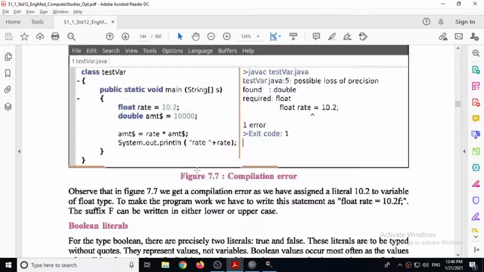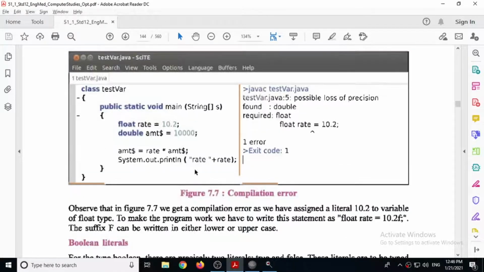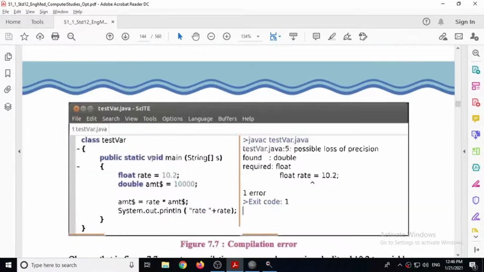Here the example is given. You can see it shows a mistake here. Error code 1, exit code 1 is given. Float rate, rate is equal to 10.2, just 10.2 is given, but the data type used is float type. So here it will create an error. It is because if you want to give a literal for the float data type, then you have to include f. So 10.2f you have to give.